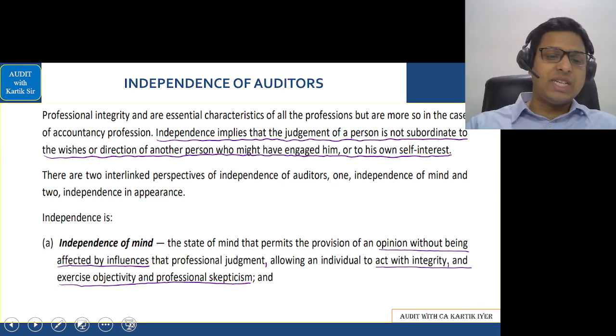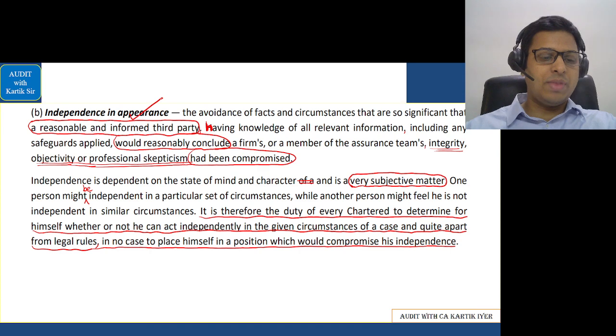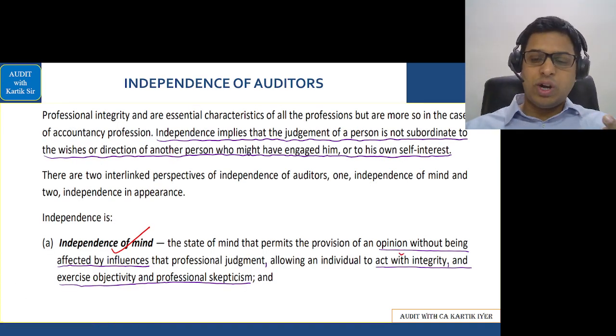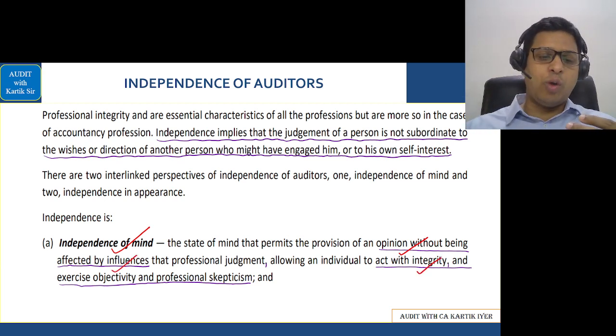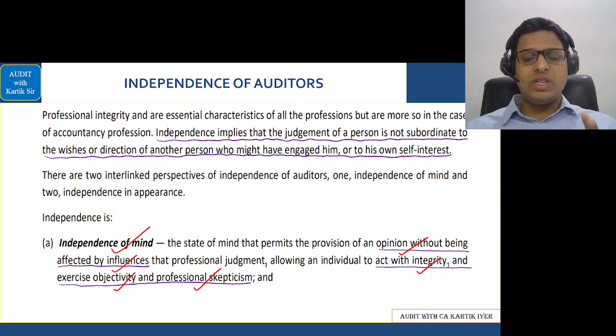Independence is of two types: independence of mind, and of course, independence of appearance. Now, independence of mind is nothing but giving an opinion as an auditor without being affected by influences of others. You should act with integrity, objectivity, that is an unbiased approach, and you should have professional skepticism, that is a questioning mind, alert to situations, critical assessment of evidence. All these things should be there.